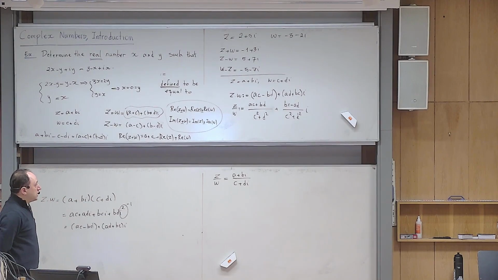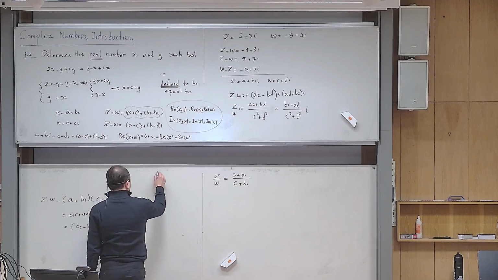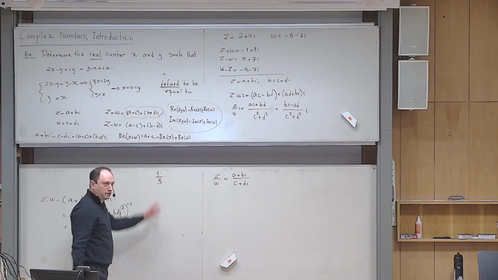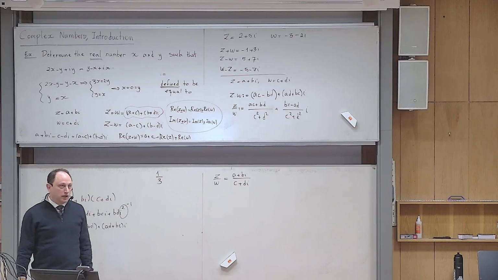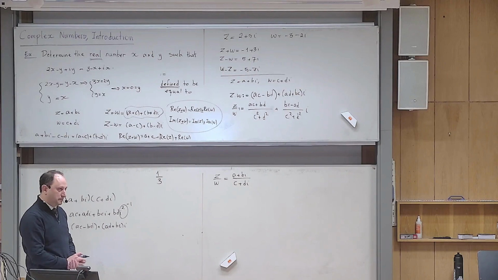You might say, why shouldn't we leave it like this? What's the answer? Why do you think I don't leave it like this? There are many numbers in real numbers that I leave like fractions, yes? If I write 1 over 3, I leave it like this. But why do you think I shouldn't leave this like this and say this is the answer? Yes? Maybe because we can't identify the real and imaginary.